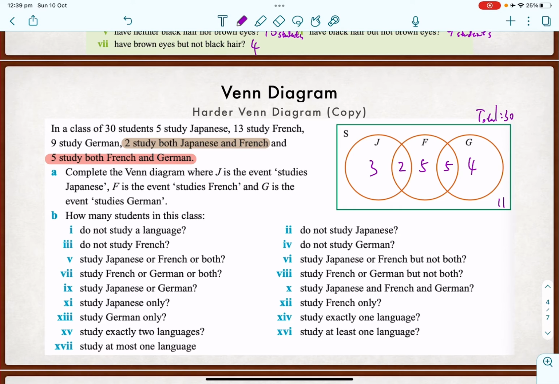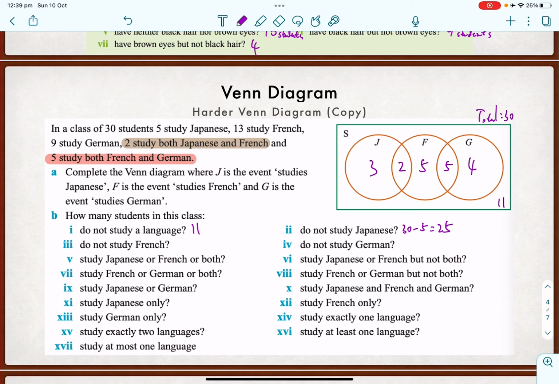Second, how many students do not study a language? Well, the ones who do not study a language would be 11, isn't it? The one on the outside. Do not study Japanese. Well, we've got 5 people studying Japanese, so it's 30 minus 5. That's probably the quickest way. You can count it, you can add the numbers together, but we can just do the complement of studying Japanese, which is the total minus how many we have. So that will be 25.